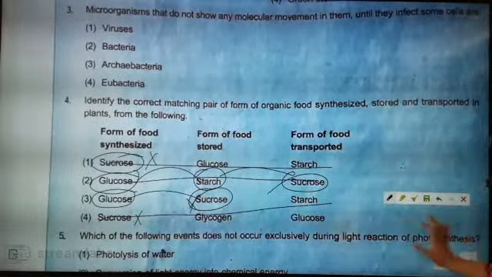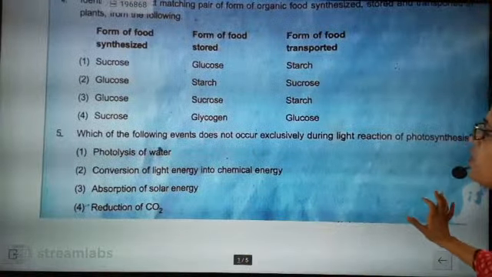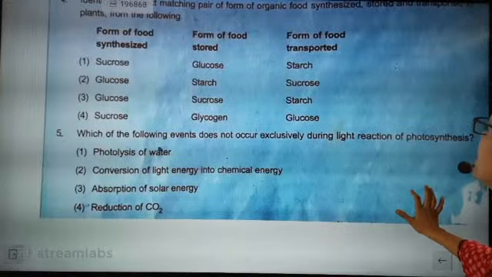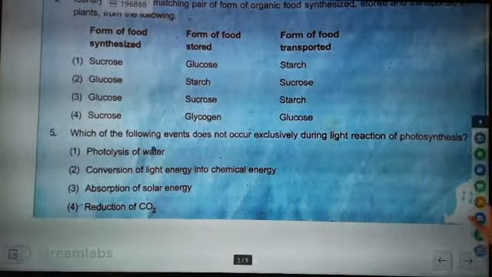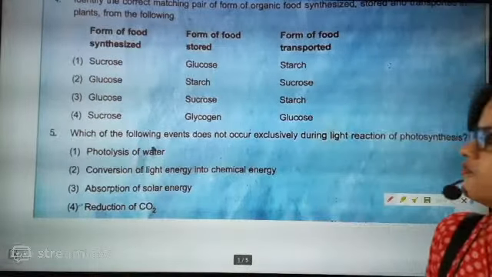Now go for next question, beta. Next question, question number 5. Which of the following events does not occur exclusively during light reaction of photosynthesis? Now tell me which one is not occurring during light reaction of photosynthesis.